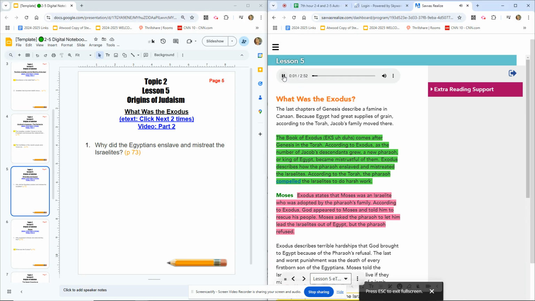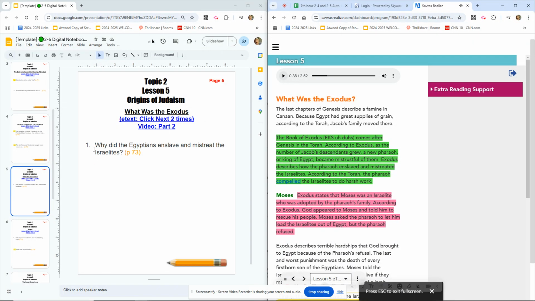What was the Exodus? The last chapters of Genesis describe a famine in Canaan. Because Egypt had great supplies of grain, according to the Torah, Jacob's family moved there. The book of Exodus comes after Genesis in the Torah. According to Exodus, as the number of Jacob's descendants grew, a new Pharaoh or king of Egypt became mistrustful of them. Exodus describes how the Pharaoh enslaved and mistreated the Israelites. According to the Torah, the Pharaoh compelled the Israelites to do harsh work.